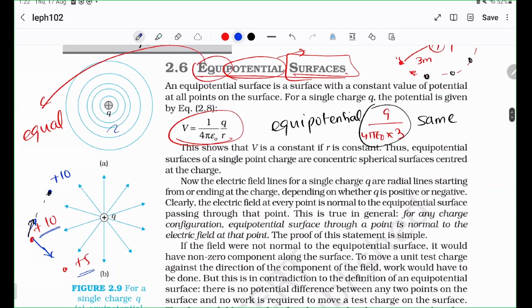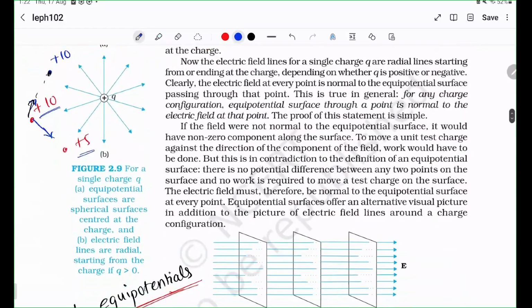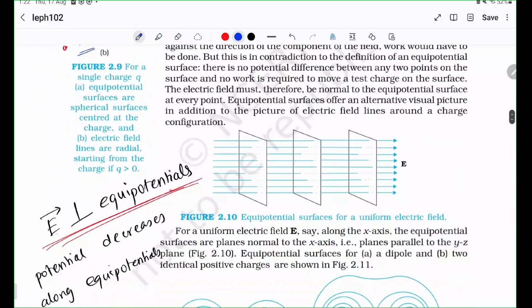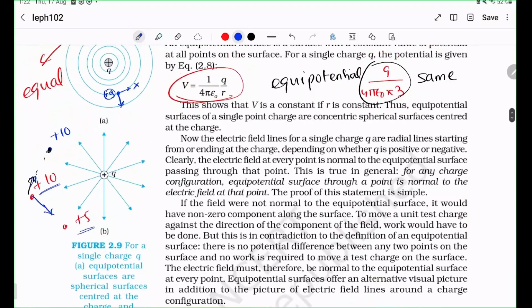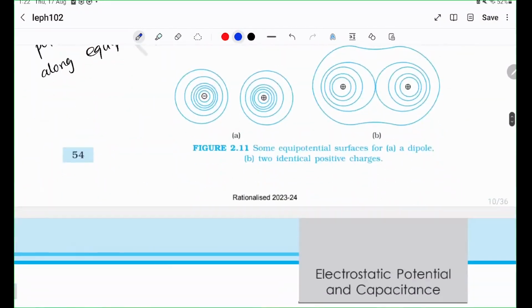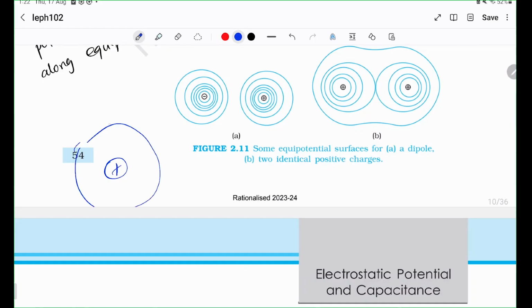So that's why when you leave a charge on the equipotential, if you leave a charge +Q here, it will not go here. In fact, it will only go here, right? So let us say that the electric field were not perpendicular to the equipotential surfaces. Let's say this was the equipotential surface and the electric field were like this.